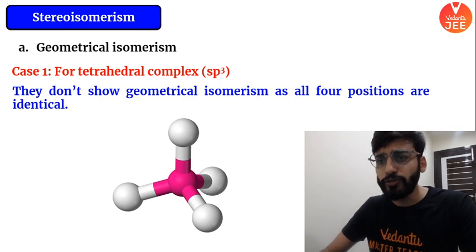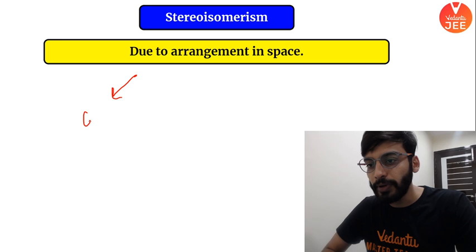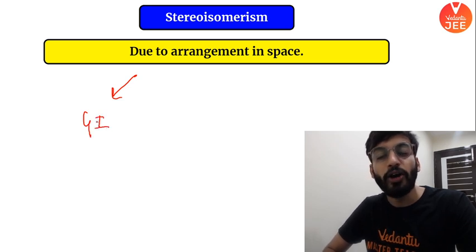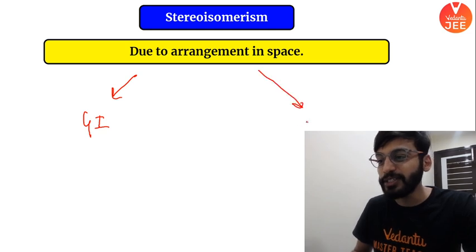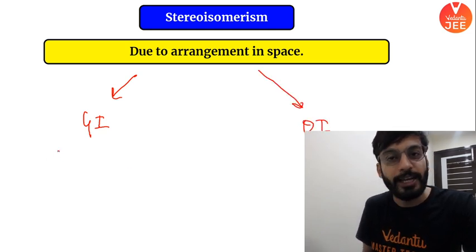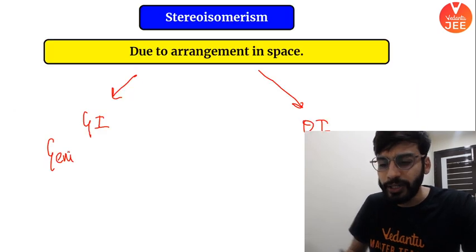So this is also of 2 types. Geometrical isomerism, in short I call it GI. And one more type is OI, optical isomerism. So the first one is geometrical, which we are going to see here now, okay?